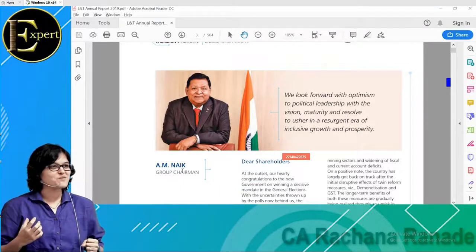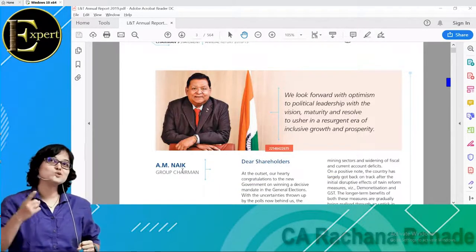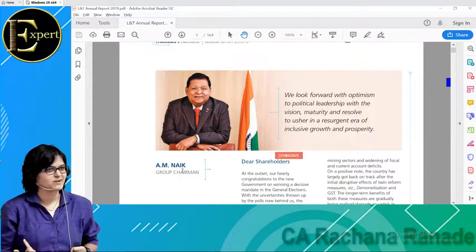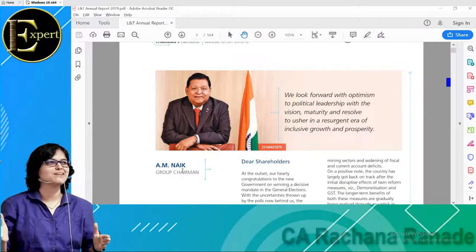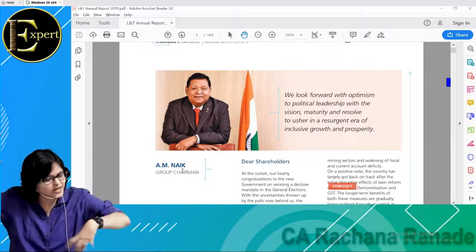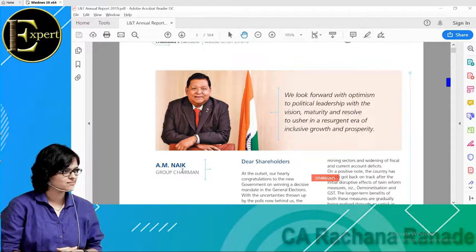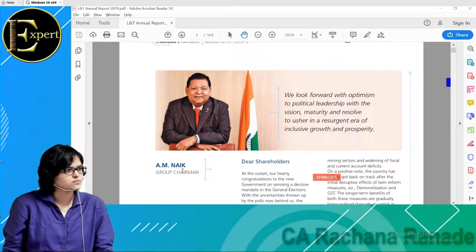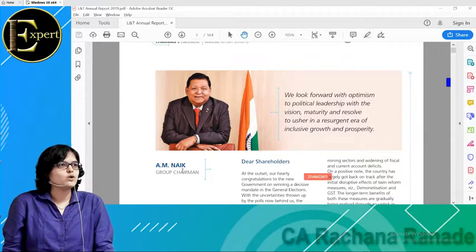Who decides who will be on the board of directors? So again, for that, there's a completely different section in the Companies Act which tells who should be the director. There are basically different types of directors. One is an executive director. One is a non-executive director. There is an independent director.